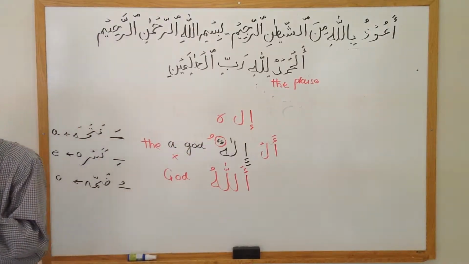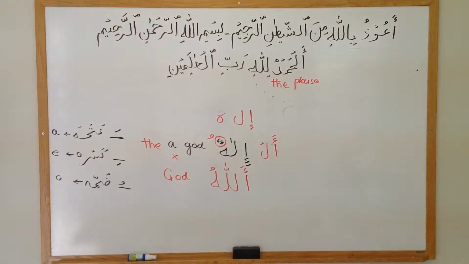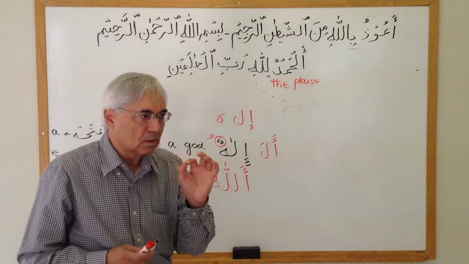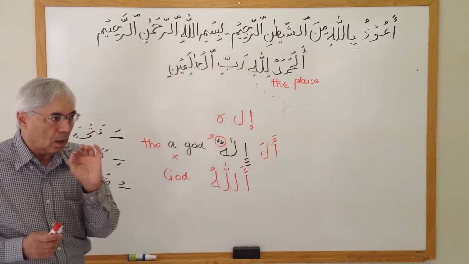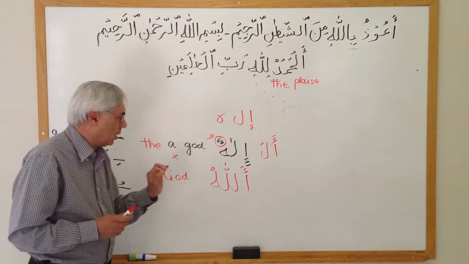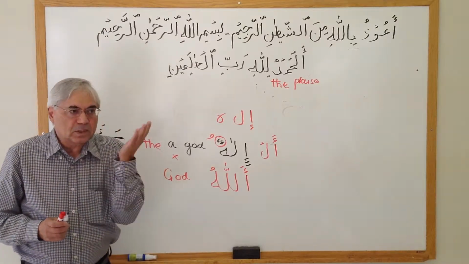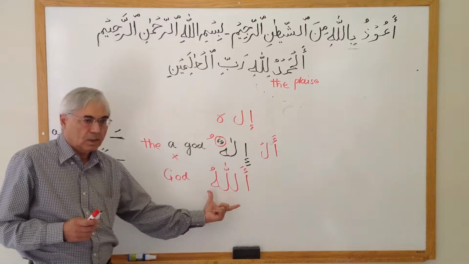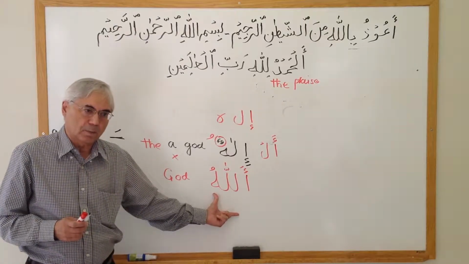Okay. So the Arabic word is not Allah. It is Allahu. The original word is Allahu. Okay? Why? Because when you say Allahu Akbar, you are pronouncing the full word there.